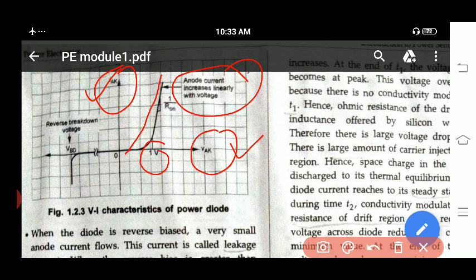Next, if you connect voltage across this diode in the reverse direction, reverse breakdown will take place. If you connect reverse voltage across this diode, in that condition the diode will not conduct up to what? Up to the breakdown voltage. As soon as the voltage across this diode reaches the breakdown voltage, the diode will be damaged and then start to conduct rapidly. This is the VI characteristic of the power diode.